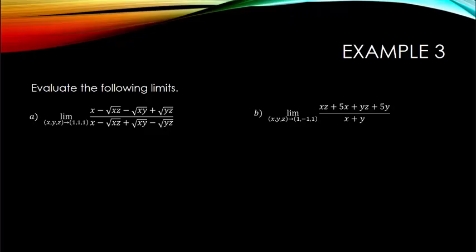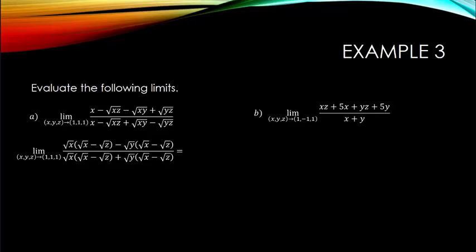So in the first limit, I am going to use factoring by grouping. I'm going to rewrite my limit as the limit as xyz goes to the point (1, 1, 1) of the quantity square root of x times the square root of x minus the square root of z, minus the square root of y times the square root of x minus the square root of z, all over the quantity square root of x times the square root of x minus the square root of z plus the square root of y times the square root of x minus the square root of z.